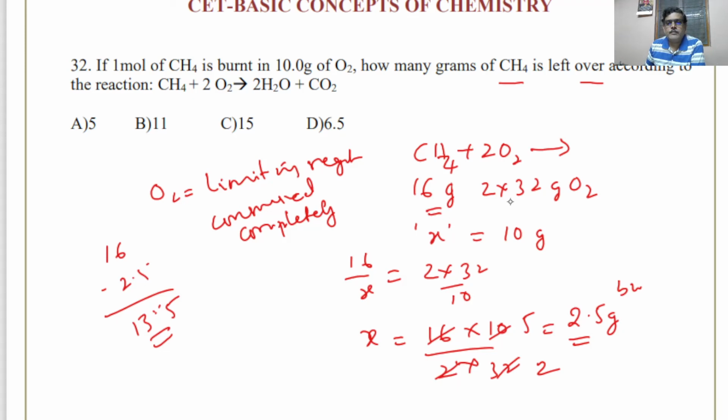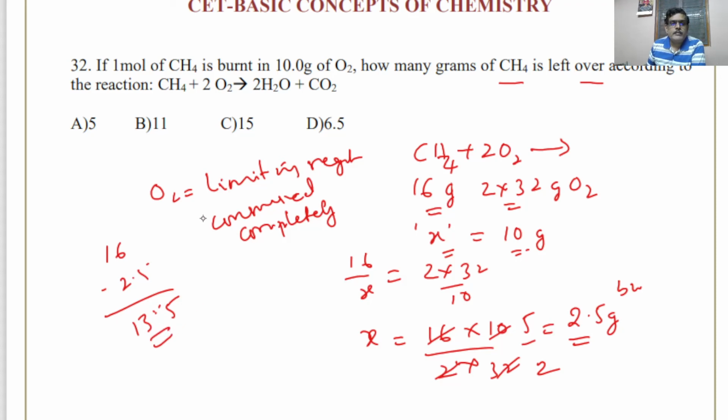16 gram of methane requires 2 into 32 gram of oxygen. X gram requires 10 gram. 10 gram of oxygen gas is given. So how much will be burnt? There is some problem here. 5 by 2, 2.5 gram is burnt. So how much is left over?